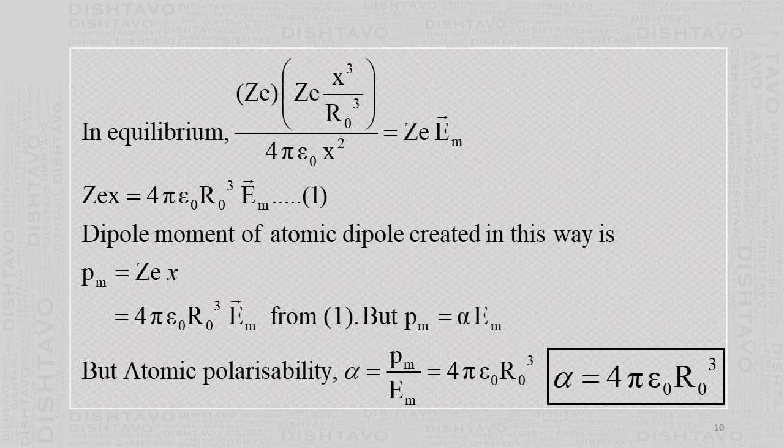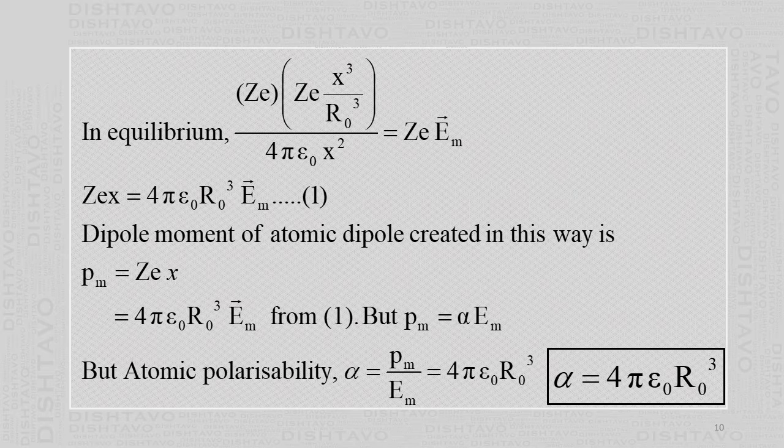So this fraction of the charge is attracting the charge Ze of the nucleus. When we cancel, what you get is Zex equal to 4 pi epsilon 0 r naught cube Em. But Zex, the charge into distance, is nothing but the dipole moment of the atomic dipole created. So this is the dipole moment because of the external electric field. So Zex equals 4 pi epsilon 0 r naught cube Em from equation 1.